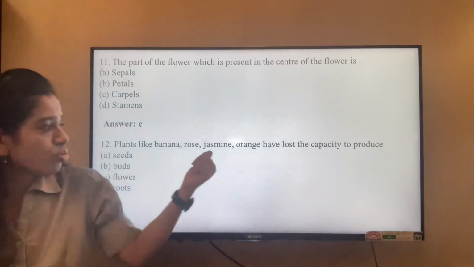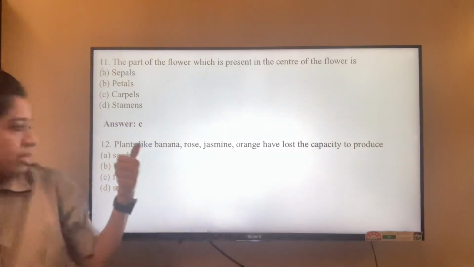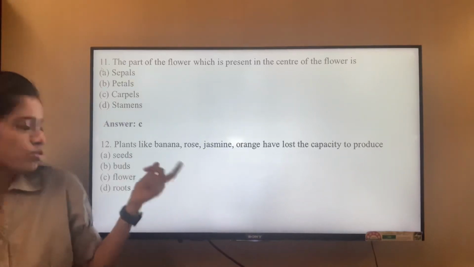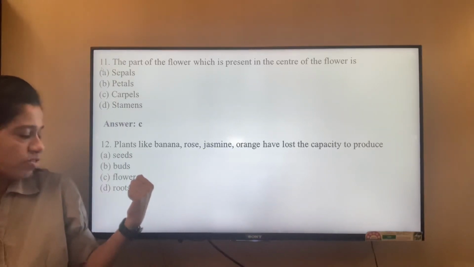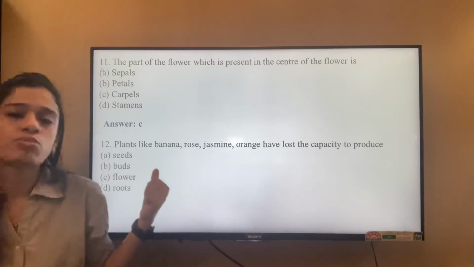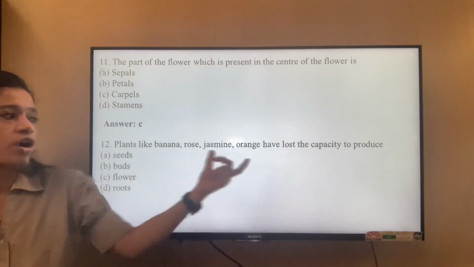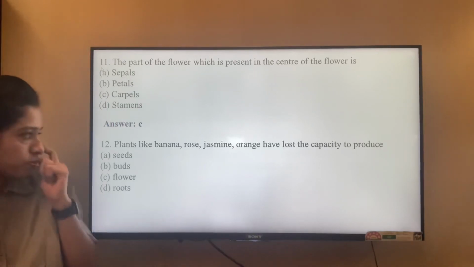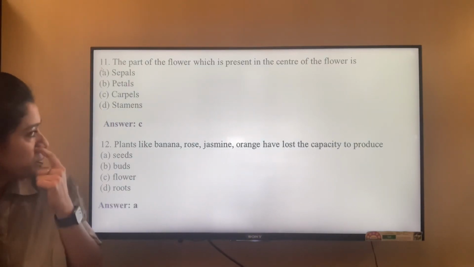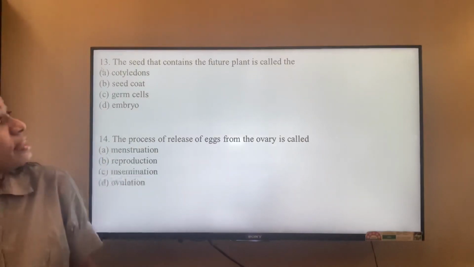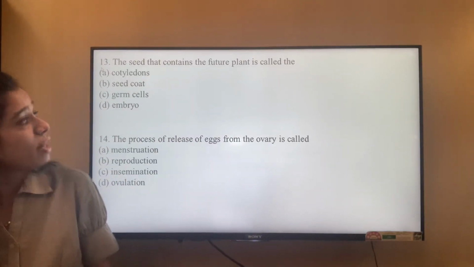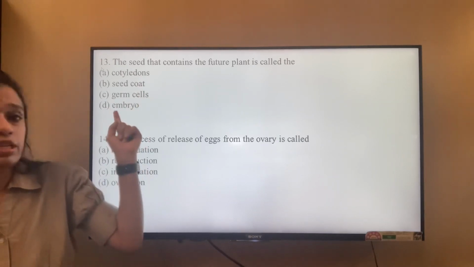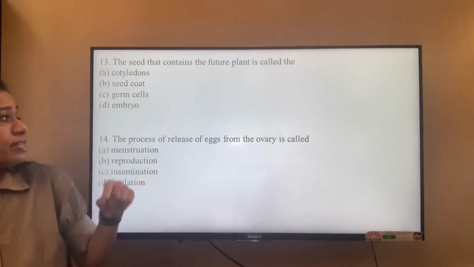Plants like banana, rose, jasmine, orange have lost the capacity to produce seeds, buds, flower, roots. They are plants, so they produce fruits, they produce flowers also, buds also. So basically they don't produce seeds because they are all generated by the asexual mode of reproduction. The seed that contains the future plant is called the cotyledons? No. Seed coat? No. Germ cells? No. It is the embryo. So embryo, or D, is the correct answer.